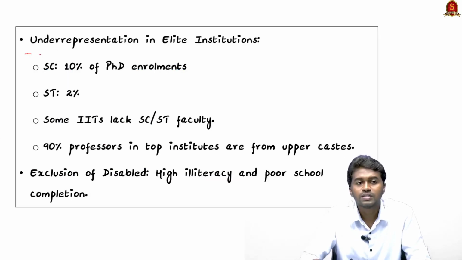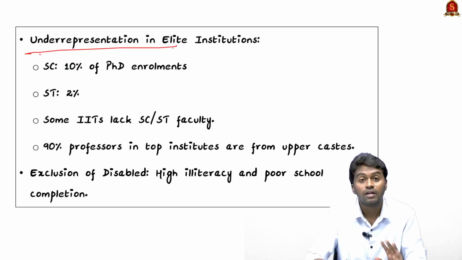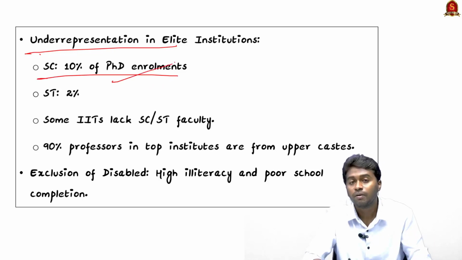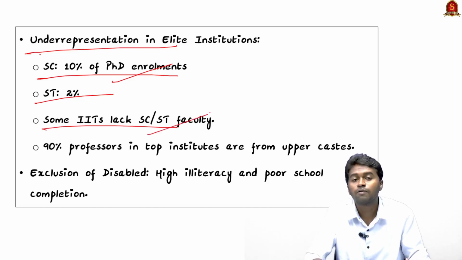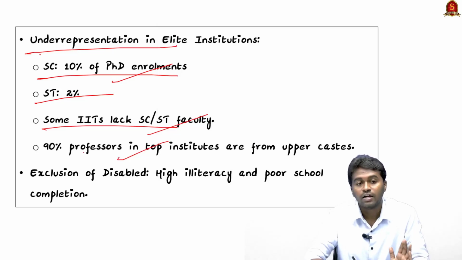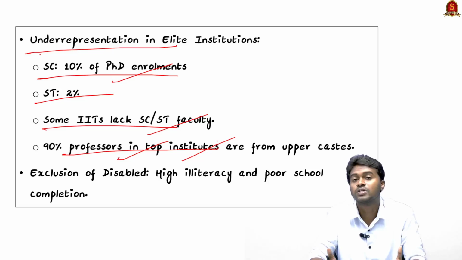The next major issue is underrepresentation in elite institutions like IITs and IIMs. In higher education, only 10% of PhD enrollments are SC students, and for ST it is just 2%. In major institutions like IITs and IIMs, there is a lack of SC/ST faculty. As per recent RTI data, 90% of professors in top institutes are from the upper castes. This shows the status of education inequality in India.